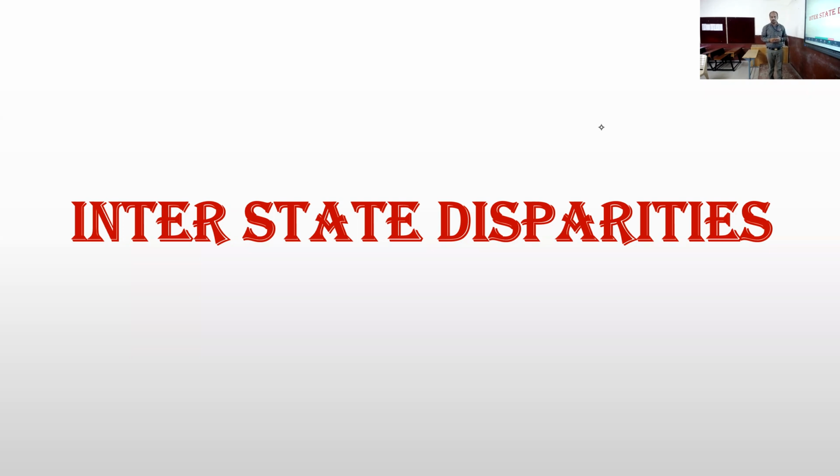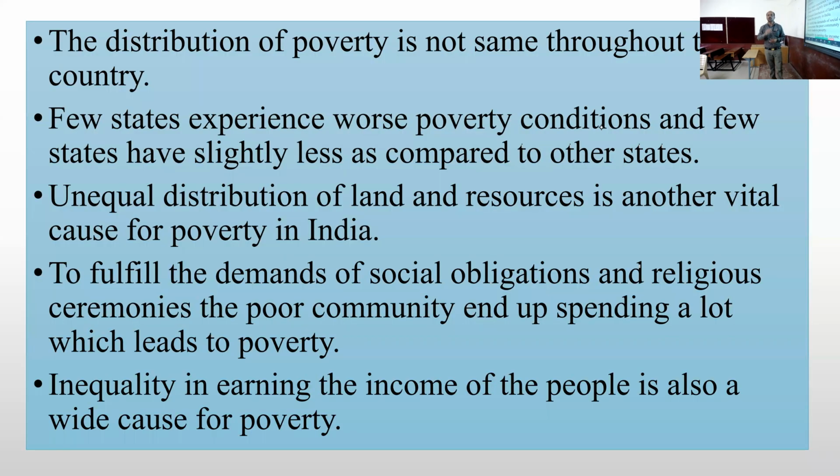Today we are going to discuss interstate disparities from the third chapter of economics, poverty as a challenge. My dear students, you know very well that India has around 22% poverty. But this poverty distribution we don't find the same throughout the country. We have a different poverty ratio in different states. Some states of our country have very high poverty, more than our average poverty. And some states have very little poverty, less than our average poverty.